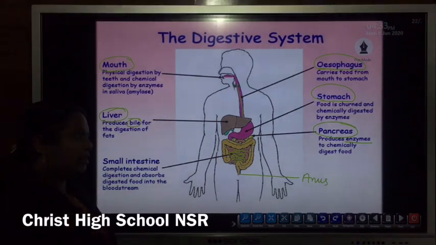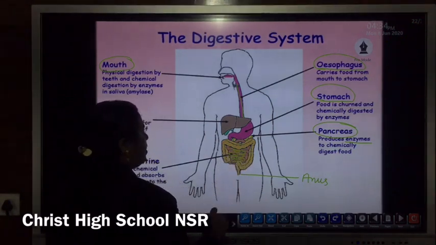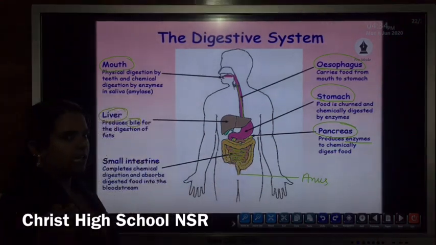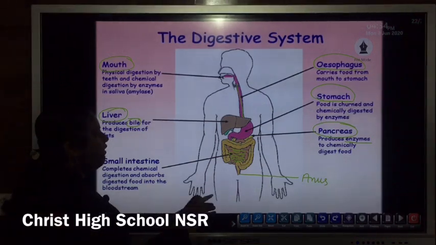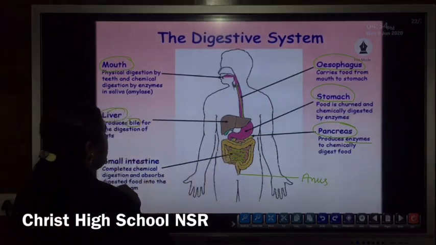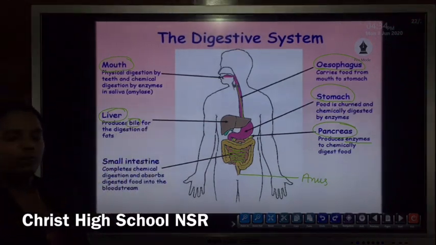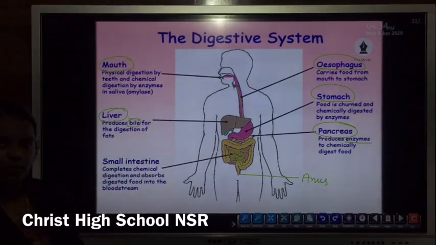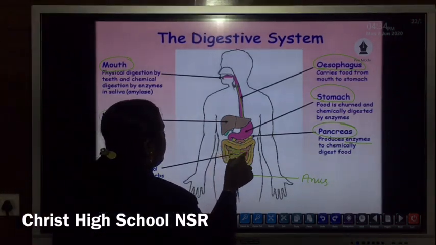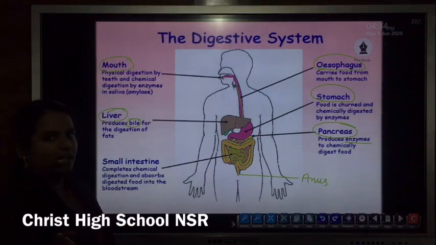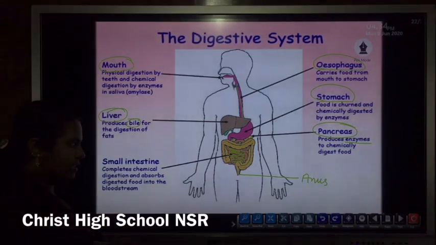Further breakdown of food like starch, protein as well as fat takes place within the small intestine. The main function of bile is the emulsification of fat, or breakdown of large fat molecules into smaller ones. Then the complete digestion as well as the absorption process is almost completed within the small intestine itself.